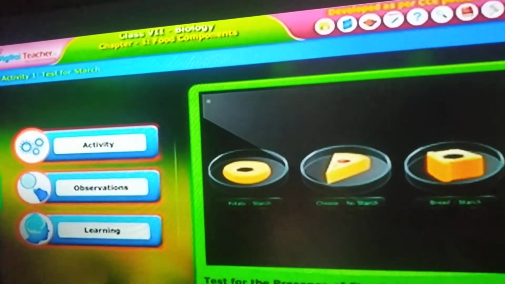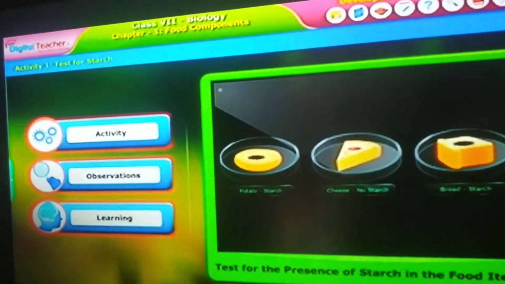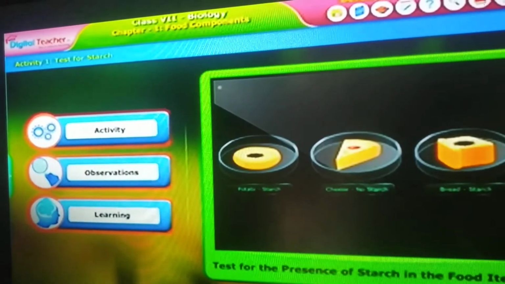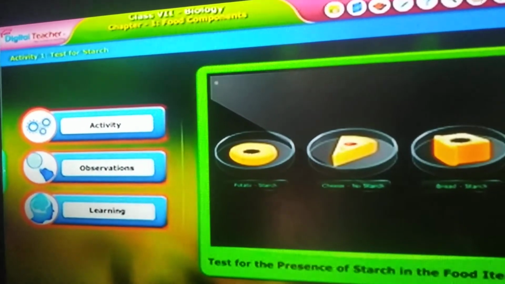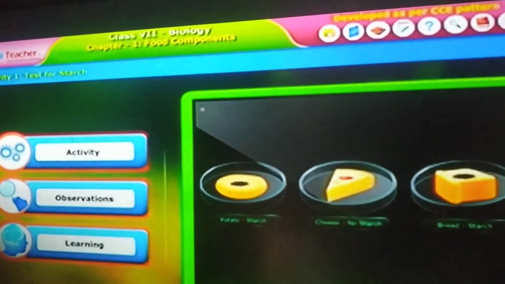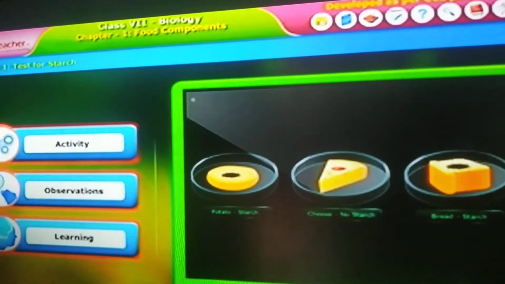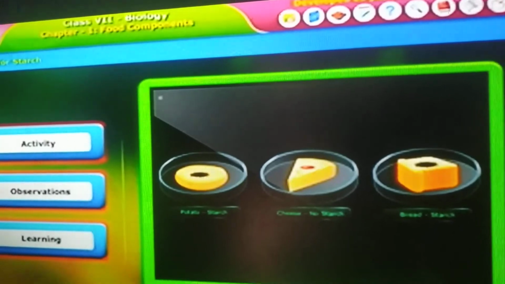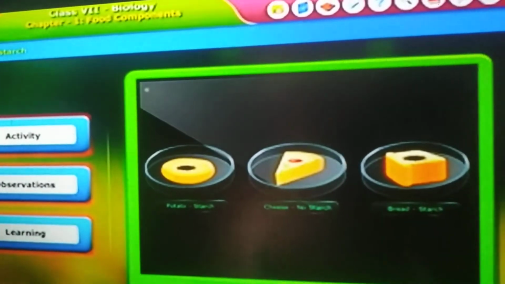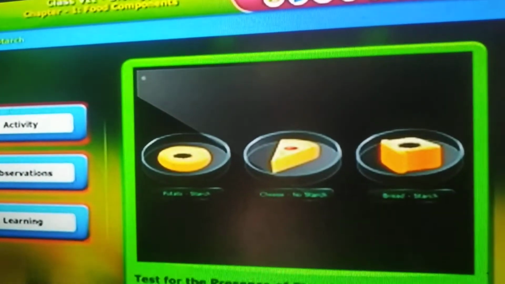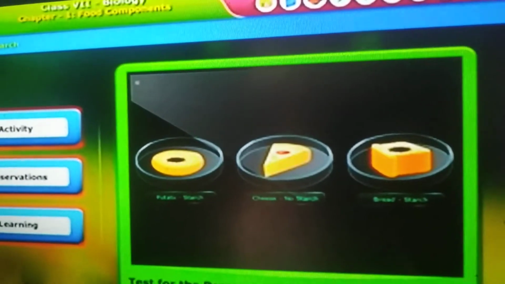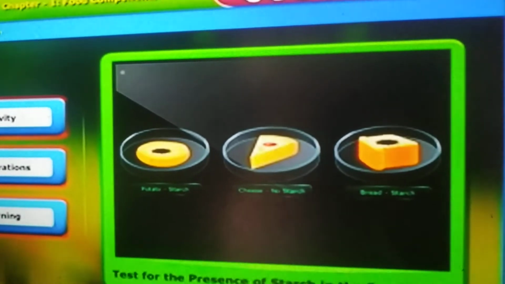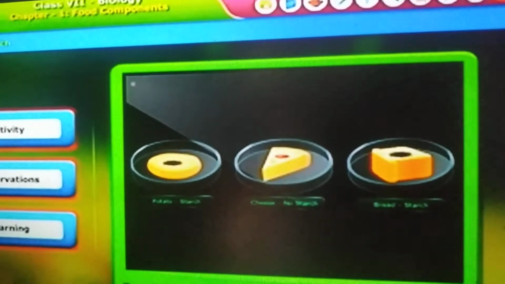As we observed in this packet, we came to know what the ingredients of all these components are. But how can we know the exact component present in a particular item? As we have potatoes, tomatoes, rice, they don't have any packet listing what components they consist of, right? For example, if you take a potato, on the potato peels nothing is written.